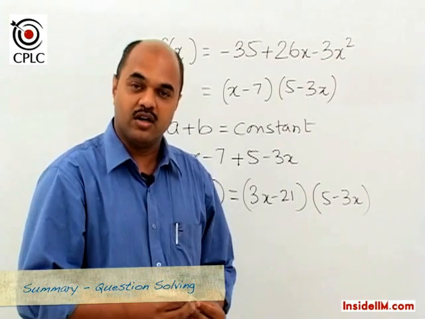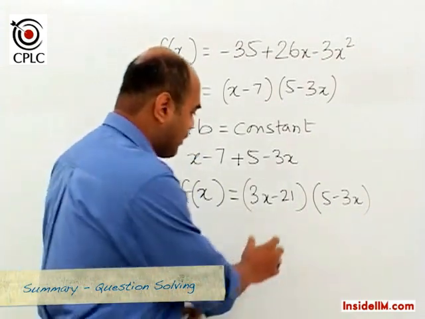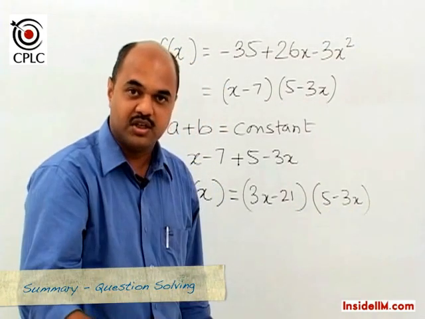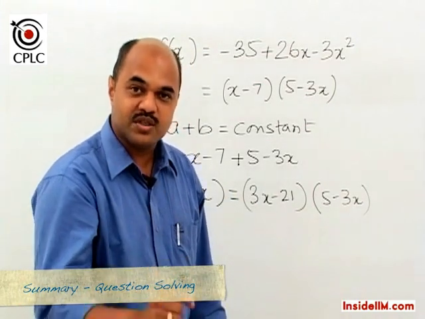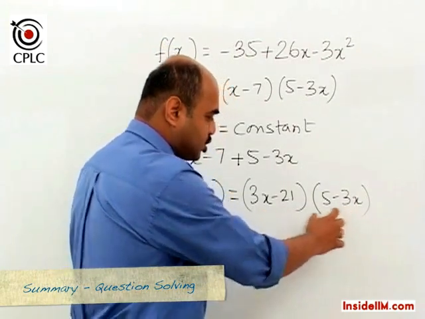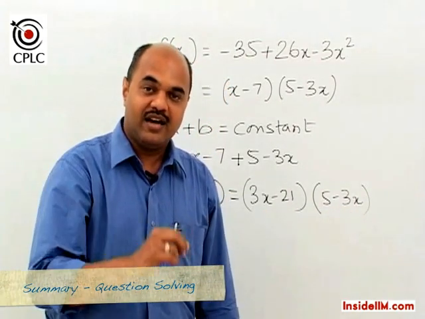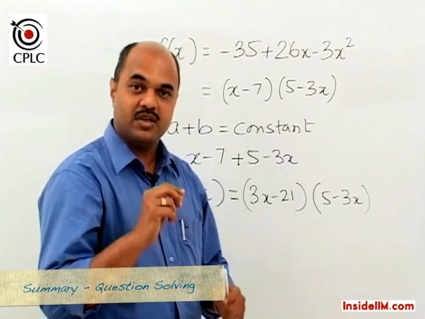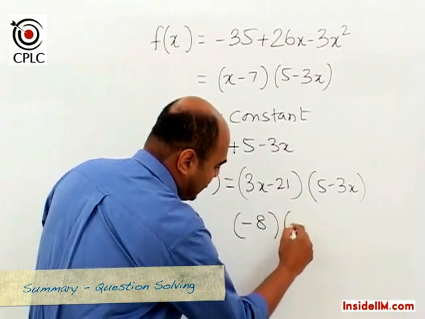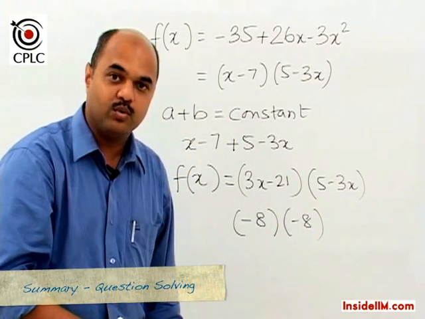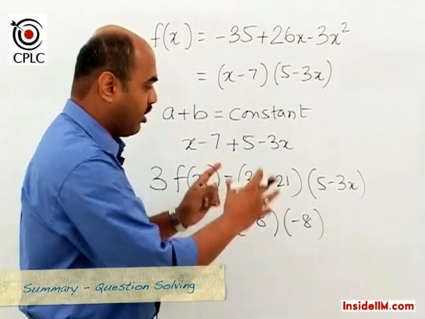Now we go back to our earlier concept that if the sum of two terms is constant, then the product of those two is maximum when each is the same. Since the sum of these two would be minus 16, and if the two individual brackets have to be equal, then each bracket would be equal to minus 8, and that is how we would get the maximum value of that product.